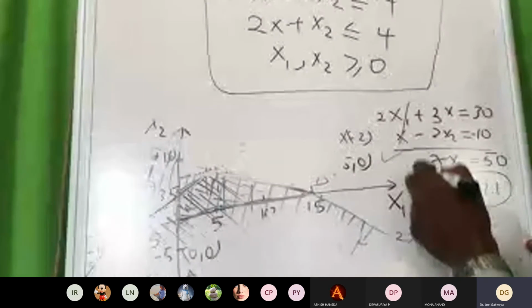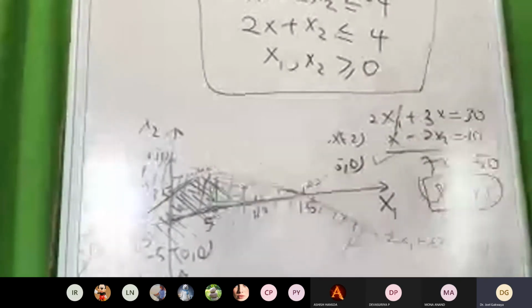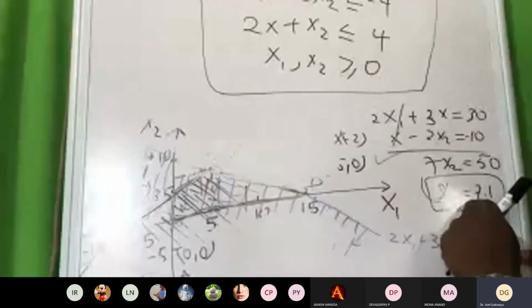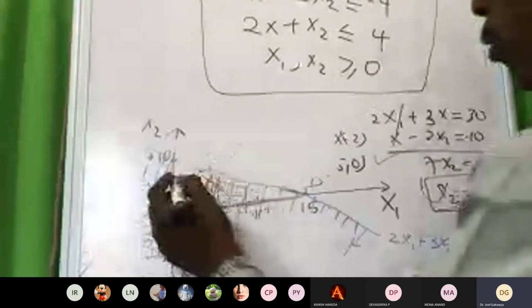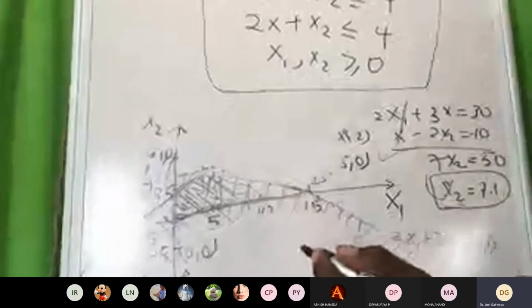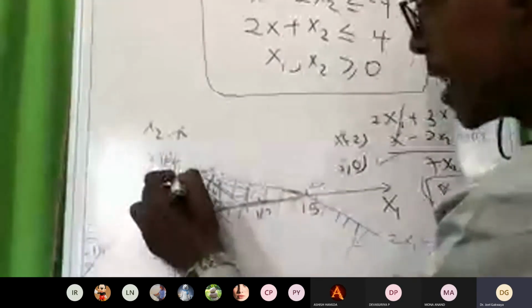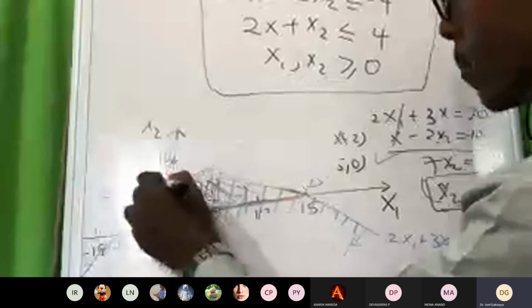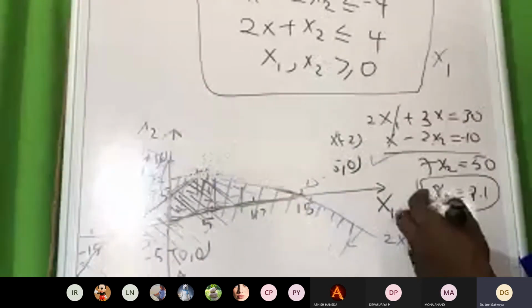Now you substitute x2 into your equation and then you can solve it. You can find a point like that. Once you find x2, x2 is equal to 7.1. As you can see, it's approximate, Ashish. Here it can have like a 7.2. Now what about x1?